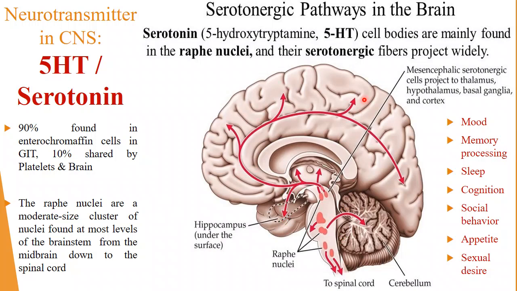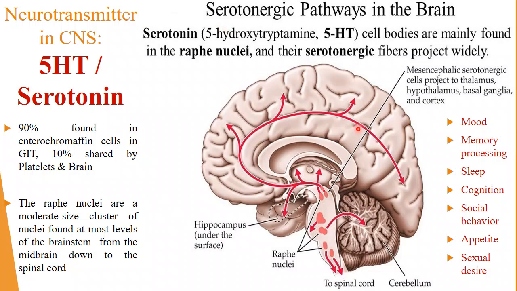It will project to the thalamus also, hypothalamus, basal ganglia, cortex, right? So this kind of projections will be there. We say this one as a serotonergic pathway of the brain, because it is serotonin. 5-hydroxytryptamine is nothing but serotonin, right?